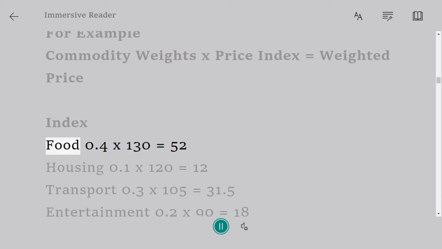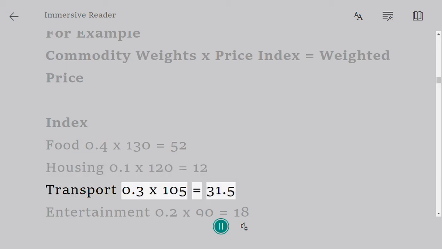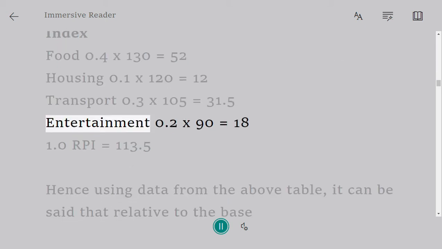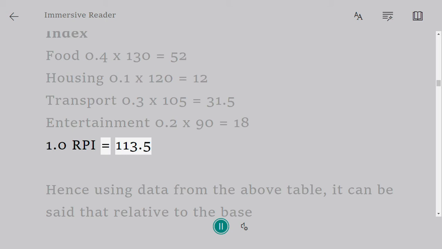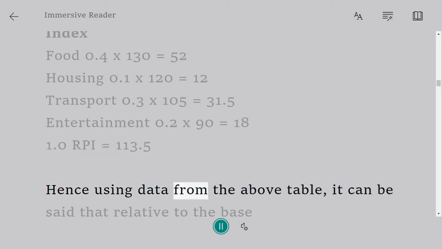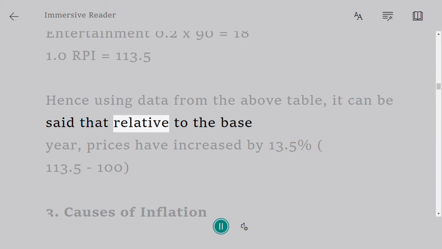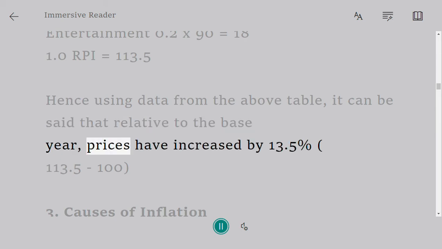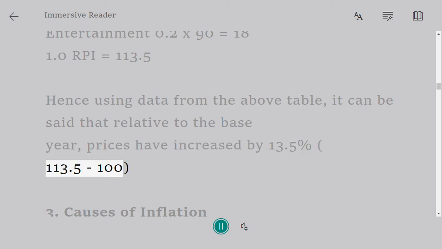Food: 0.4 times 130 is equal to 52. Housing: 0.1 times 120 is equal to 12. Transport: 0.3 times 105 is equal to 31.5. Entertainment: 0.2 times 90 is equal to 18. Total weights 1.0, RPI equals 113.5. Hence, using data from the above table, it can be said that relative to the base year, prices have increased by 13.5%, 113.5 to 100.